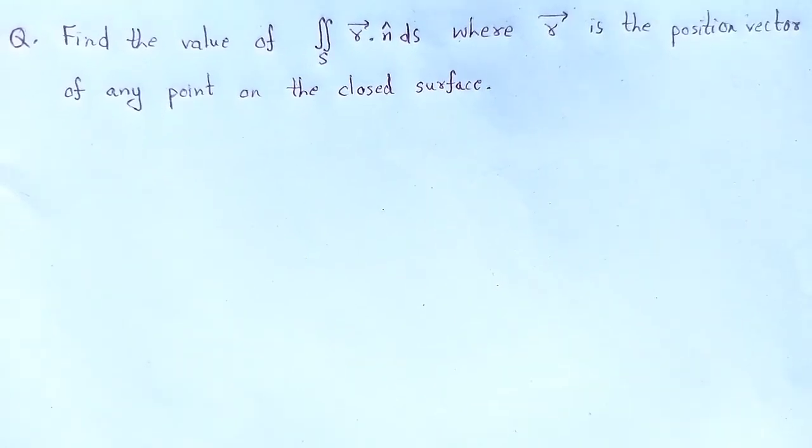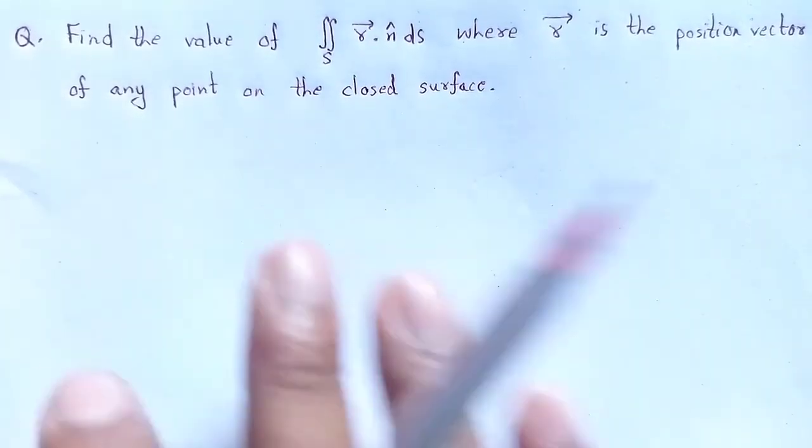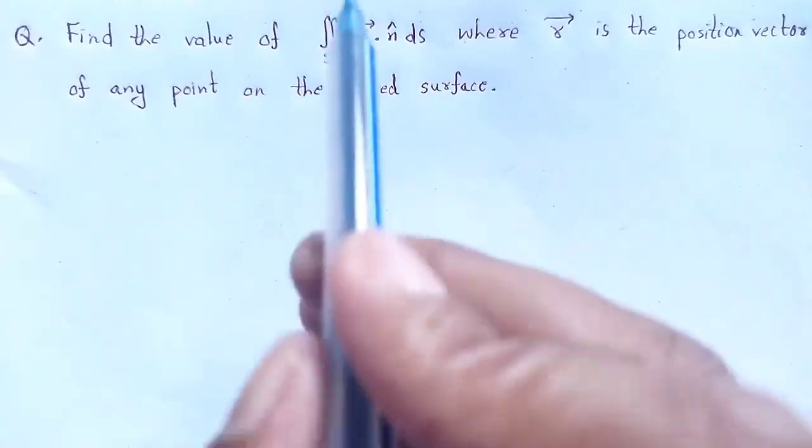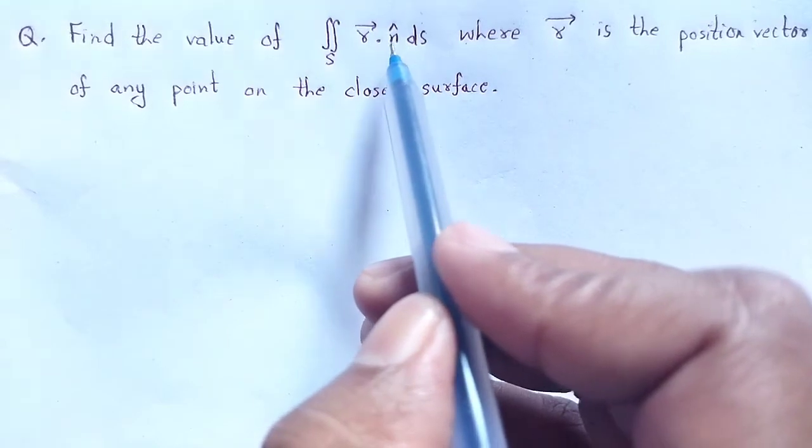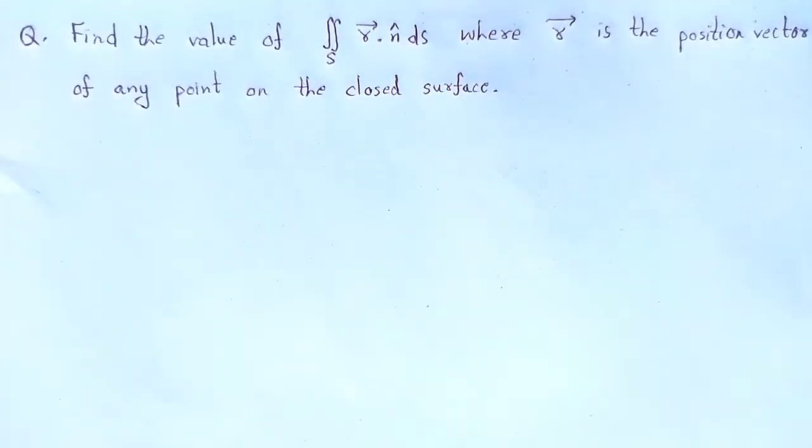Question number 1, find the value of the surface integral of r vector dot n cap dS, where r vector is the position vector of any point on the closed surface. We have to solve that given integral.